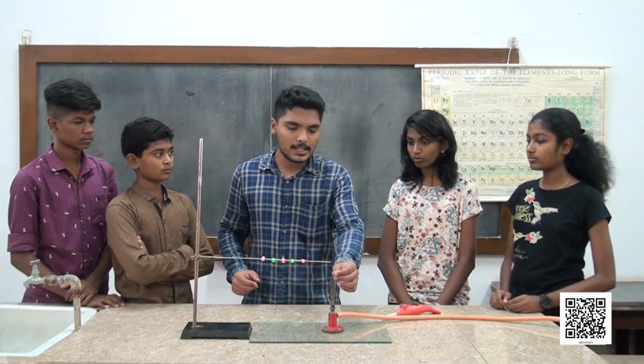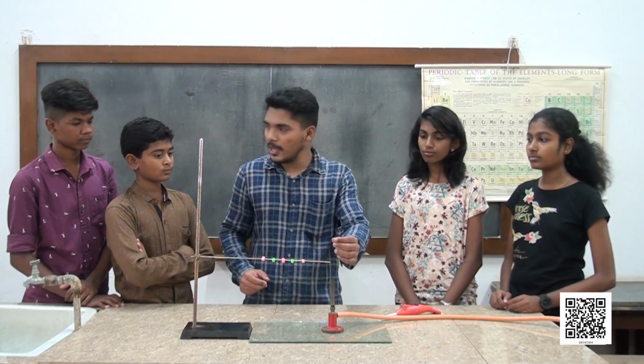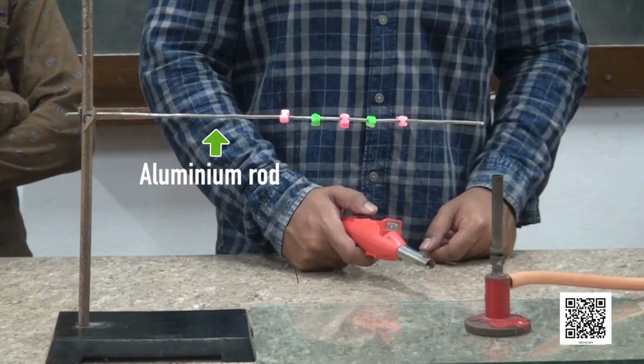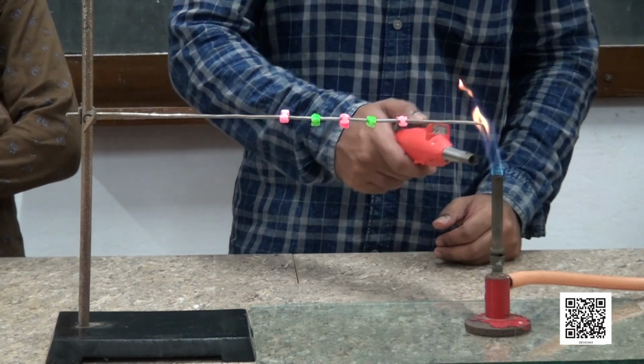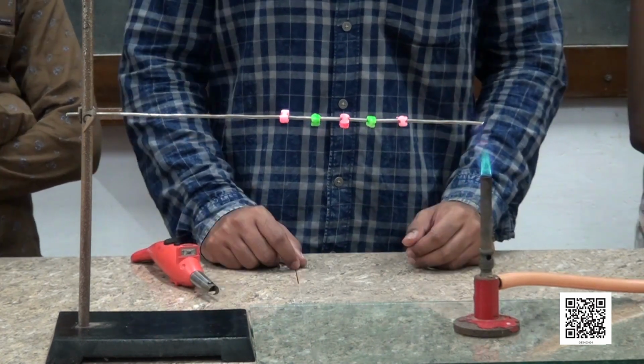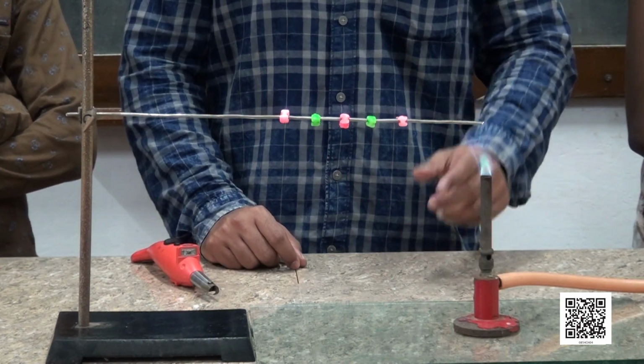Let us perform an activity and find out how heat flows through a metal rod. Select an aluminium rod. Fix wax pieces with little distance apart and start heating at one end of the aluminium rod. Carefully observe the changes.